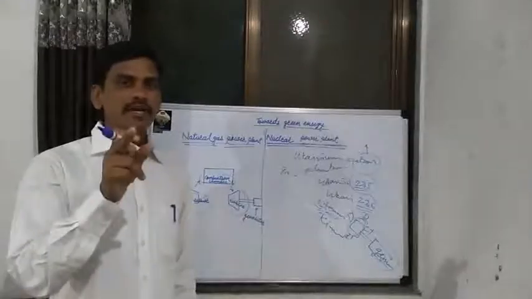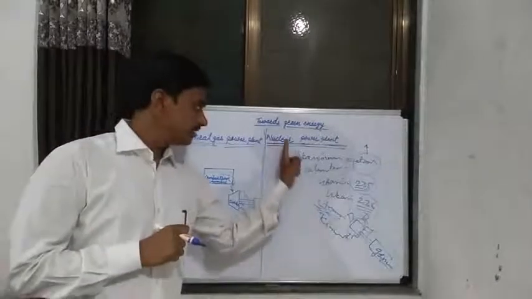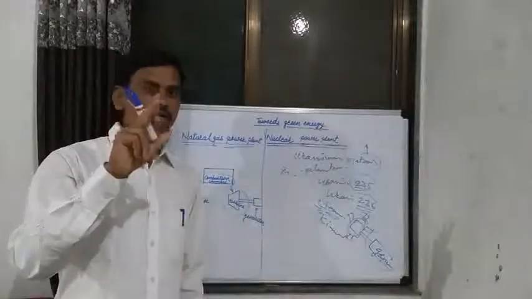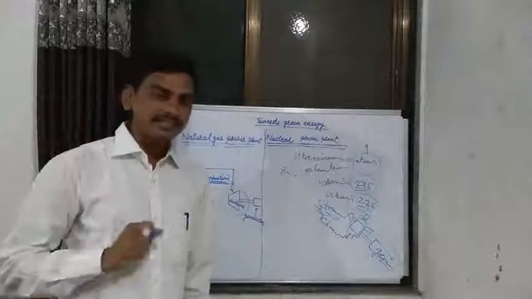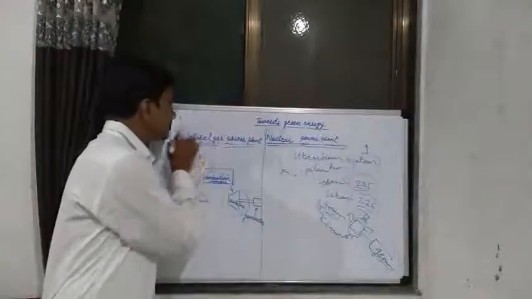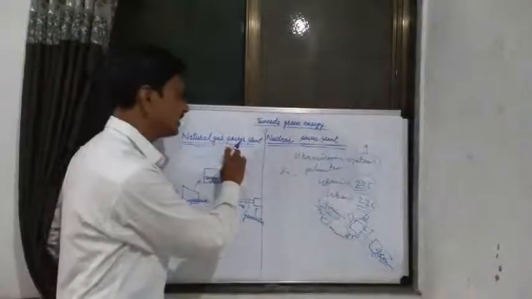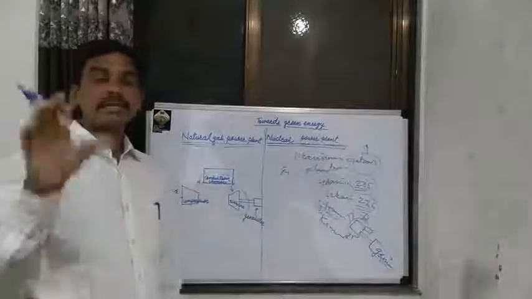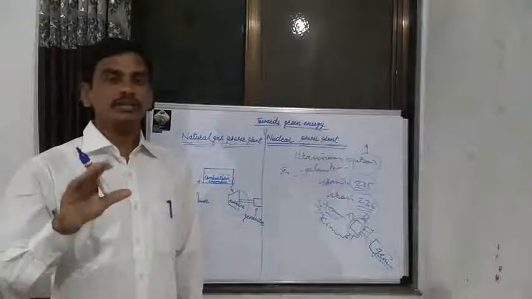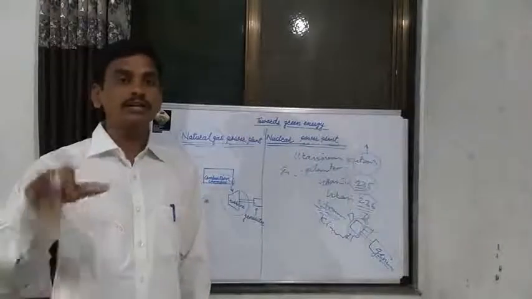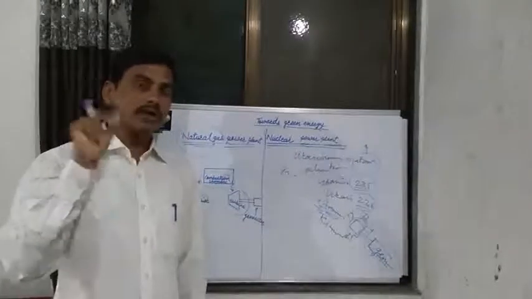In a thermal power plant, we use coal to generate electricity. In a nuclear power plant, we use the nucleus of various atoms to generate electricity. Similarly, in a natural gas power plant, various natural gases collected from the environment are used to generate electricity. How is electricity generated in a natural gas power plant? It is the same as in a thermal power plant and a nuclear power plant.